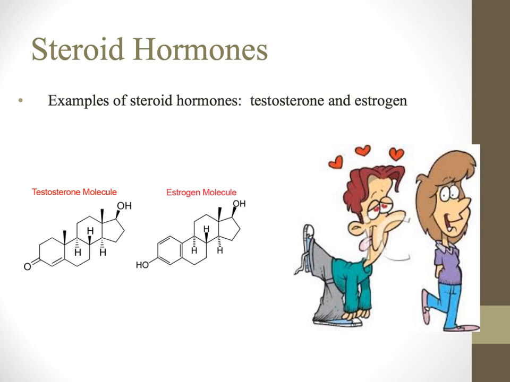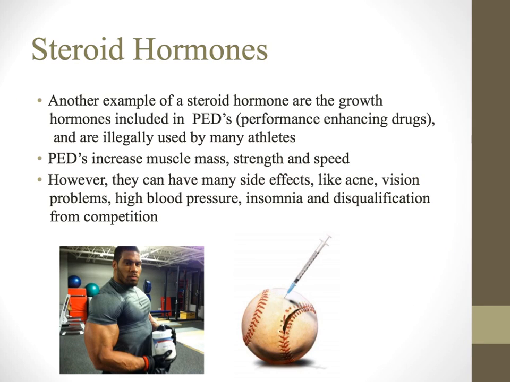There are lots of steroid hormones, okay? The ones that we're probably going to spend the most time on in the next few weeks are testosterone and estrogen. Now, other examples of steroid hormones include what we call PEDs, or performance-enhancing drugs. And we hear a lot about those being used illegally by lots of athletes. And we know why they do it, right? So increased muscle mass, strength, speed, getting a competitive advantage.